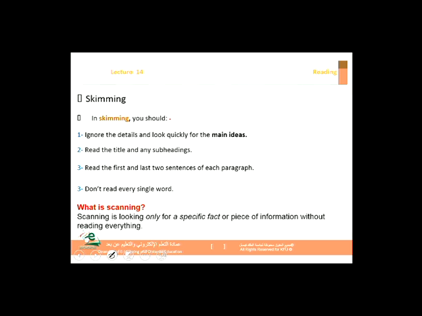We also looked at skimming and scanning. These are two different strategies, two different reading styles, let's say. You should be able to differentiate between skimming and scanning. Skimming, you just ignore the details. You look quickly for the main idea. You read very quickly just to understand what this is about. So you read the title, subheadings, you read the first and the last sentence or two, and you don't read every single word. This is called skimming. I want to know what this paragraph is about.